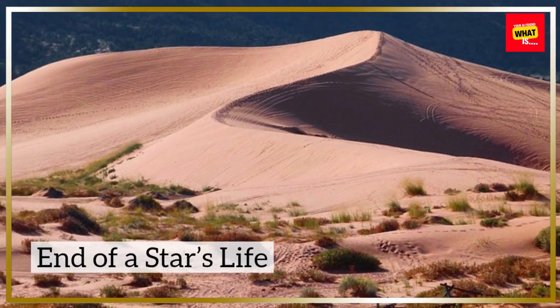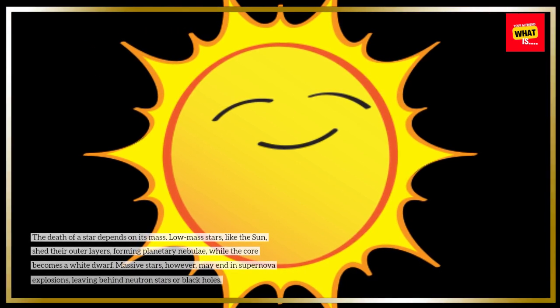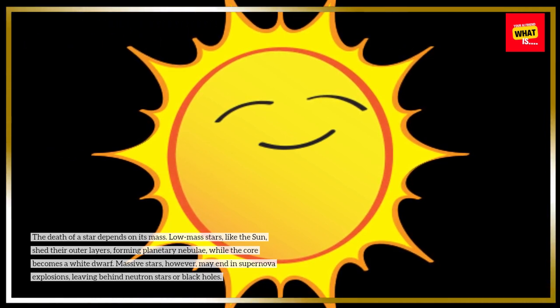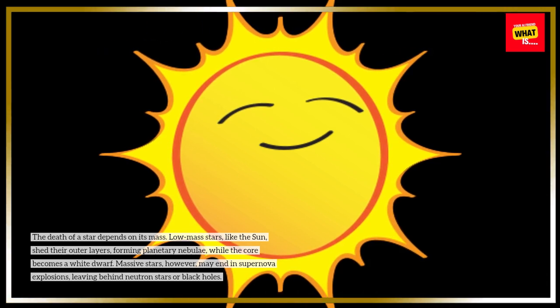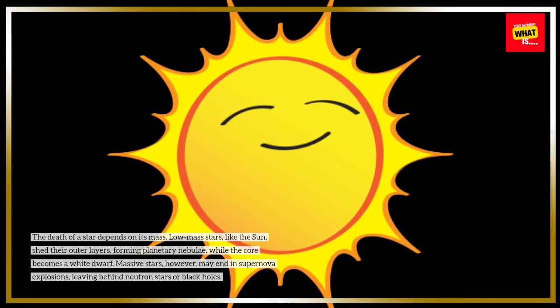End of a star's life. The death of a star depends on its mass. Low-mass stars, like the Sun, shed their outer layers, forming planetary nebulae, while the core becomes a white dwarf. Massive stars, however, may end in supernova explosions, leaving behind neutron stars or black holes.